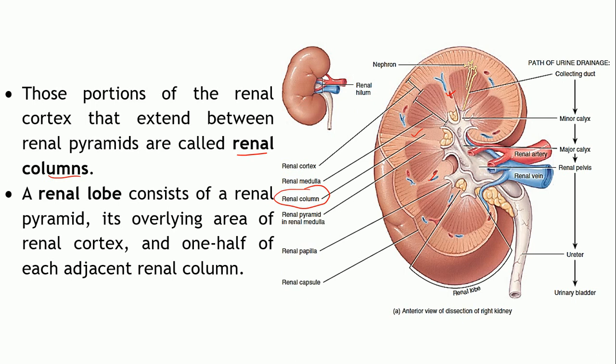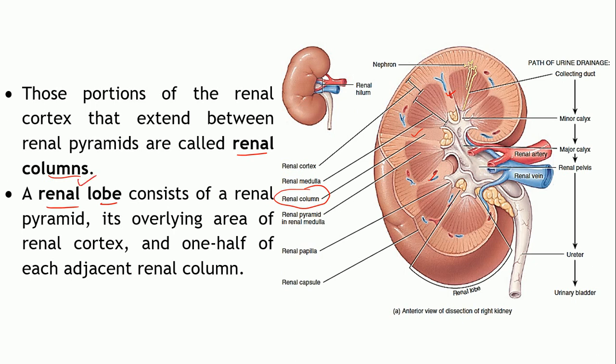Now, apart from this, a particular region of the kidney is referred to as the renal lobe. We have seen the different internal arrangements of the tissues of the kidneys. It is mainly arranged in two layers, the renal cortex and the renal medulla. Within the medulla there are renal pyramids, and the space in between the renal pyramids is called the renal columns.